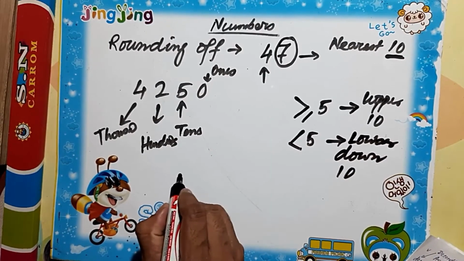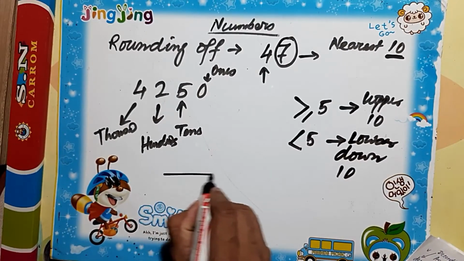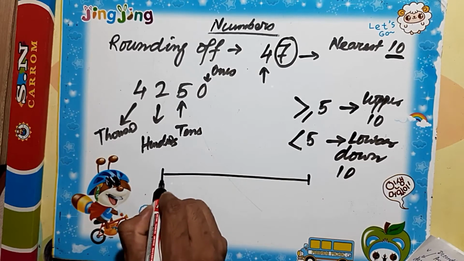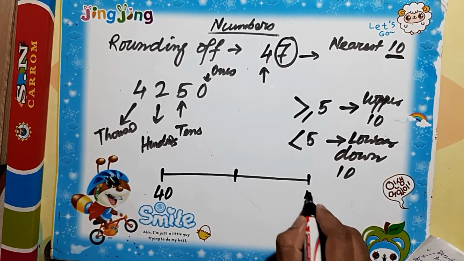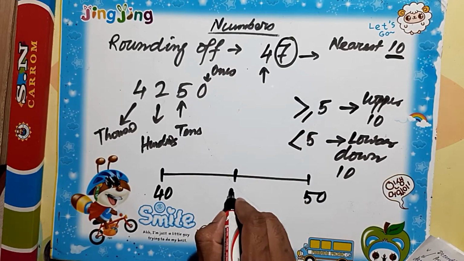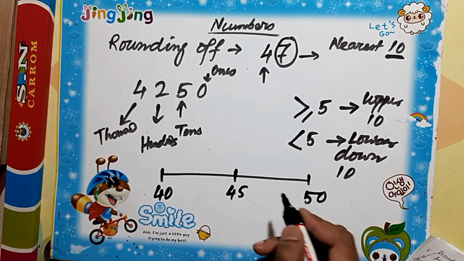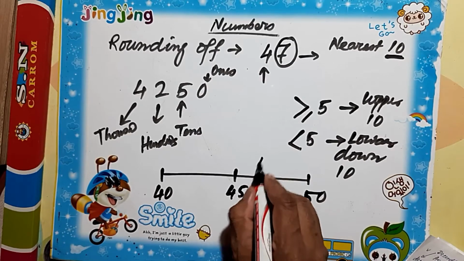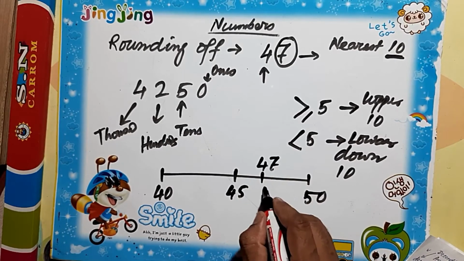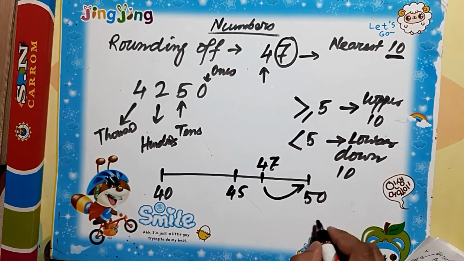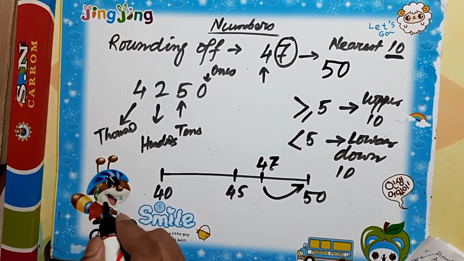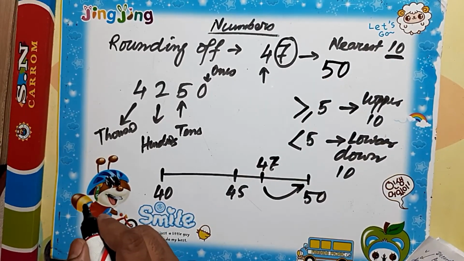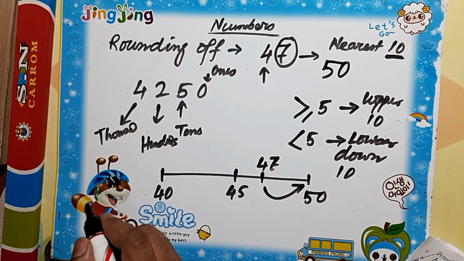If we put a number line here, 40 here, 50 here, in between there is 45, so 47 will round off to 50.